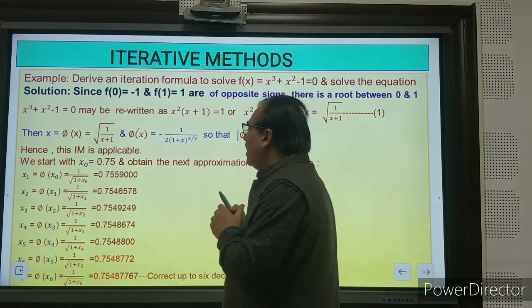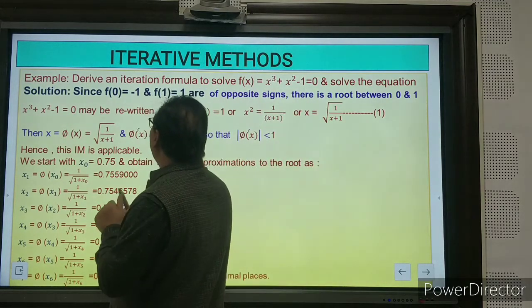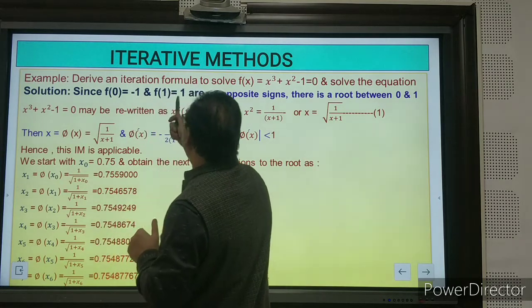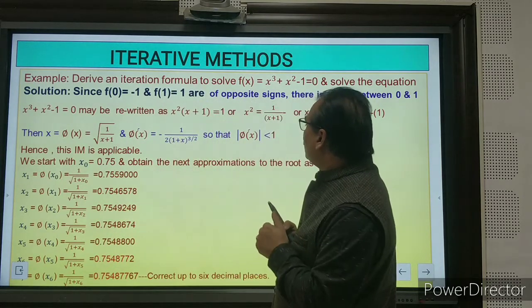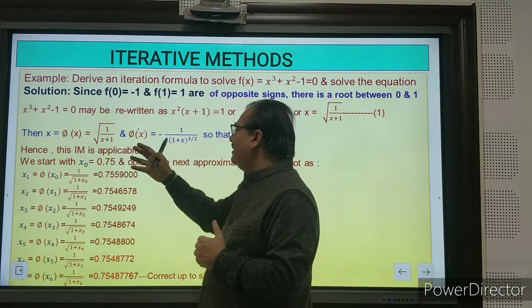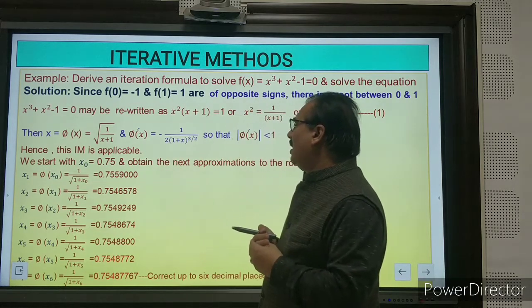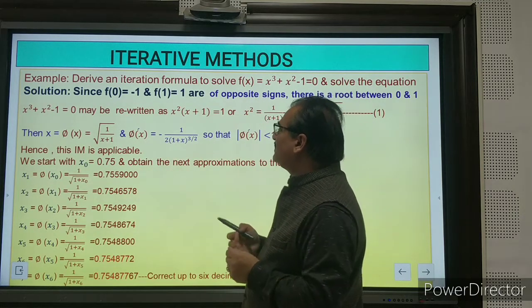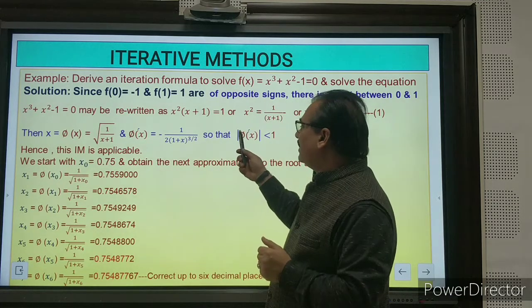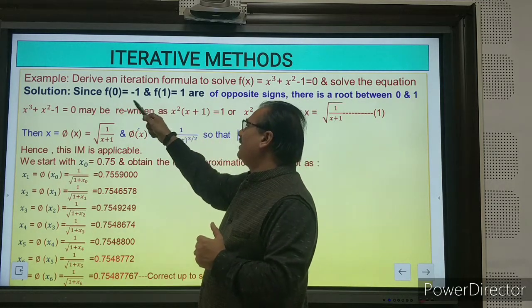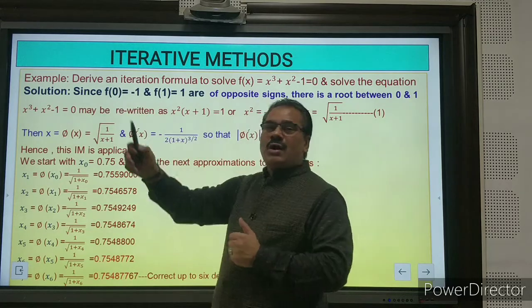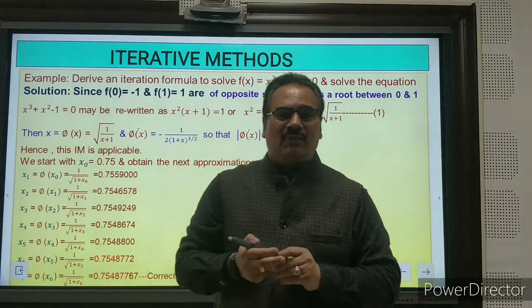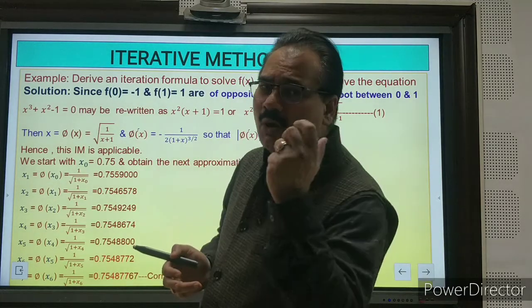Since f of 0 is minus 1 and f of 1 is plus 1, the better way is to take the average of 0 and 1. Average of 0 and 1 is 0.5.